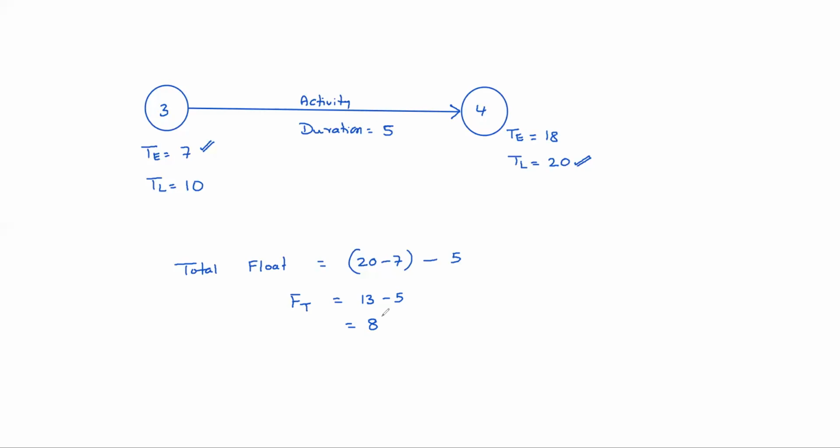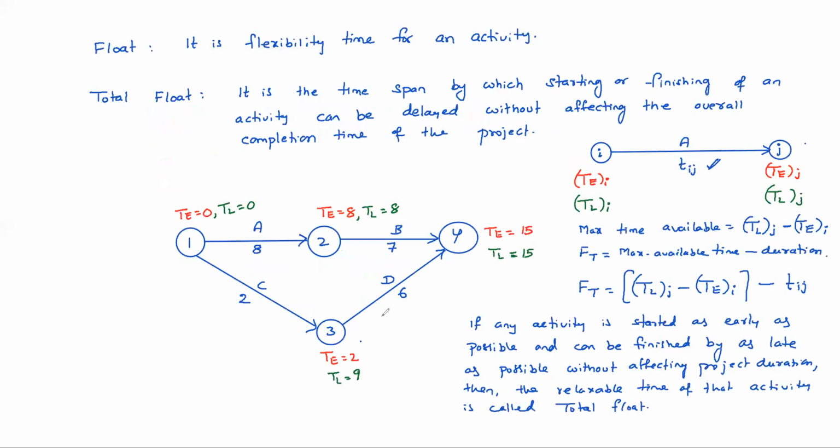Okay, that is total float. So while calculating total float, you should remember this. If the activity is started as early as possible and it can be finished by as late as possible, then what is the available duration and what is the required duration? The difference is the total float.